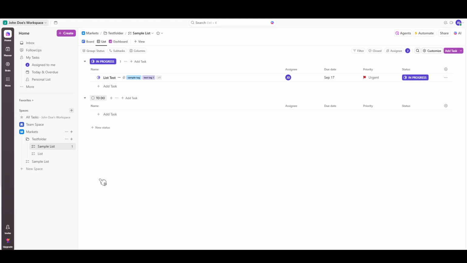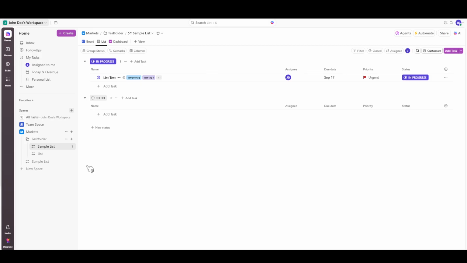The export functionality in ClickUp is versatile, catering to a range of needs by letting you export data from different levels. This video will focus on exporting a specific view, which gives you the flexibility to decide exactly which data and tasks to include in your exported file, delivering the precise information you need every time.